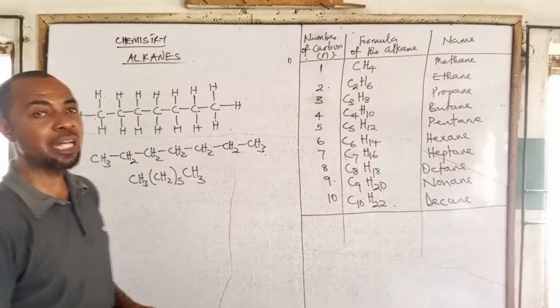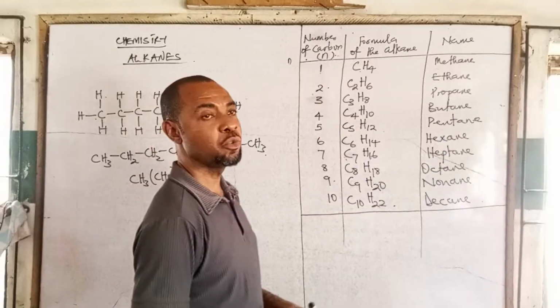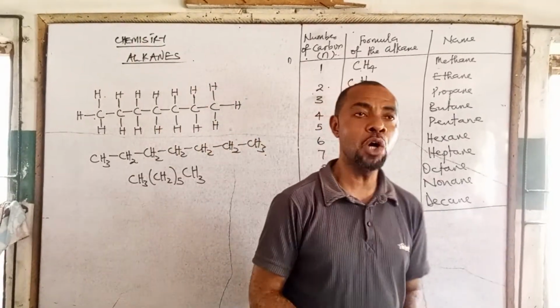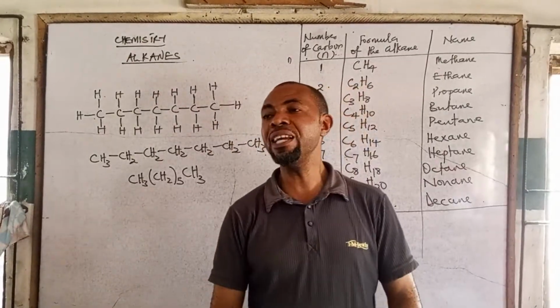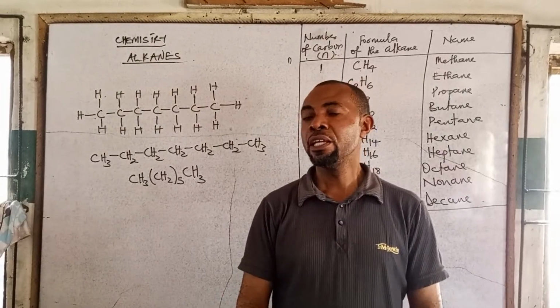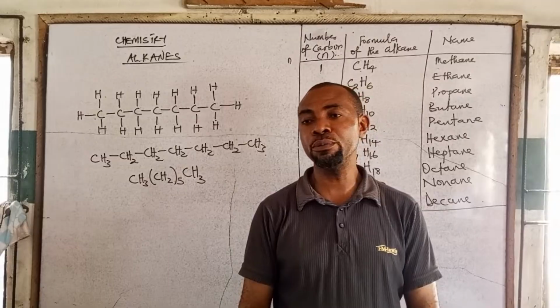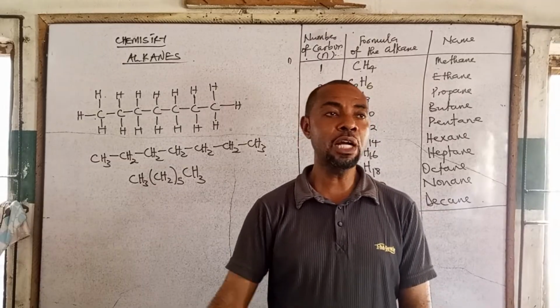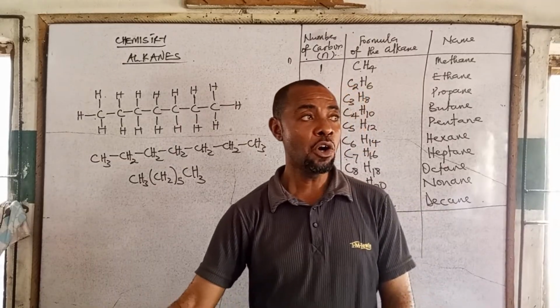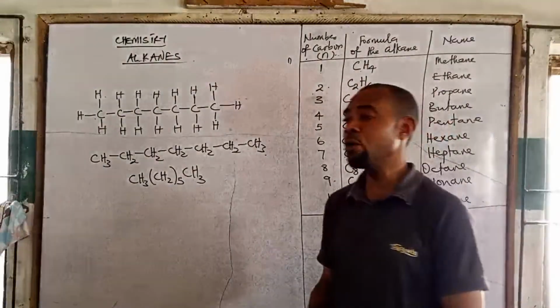We're going to look at alkyl groups because it will not be possible for us to look at nomenclature of alkanes if we don't know about alkyl groups. We cannot look at nomenclature of alkanes until we have looked at alkyl groups.